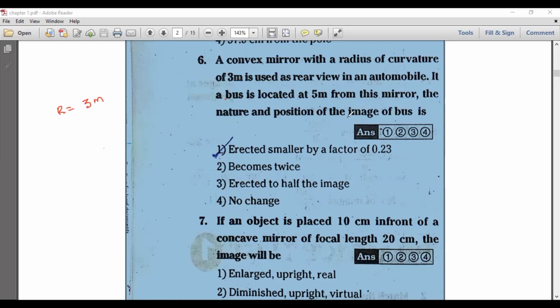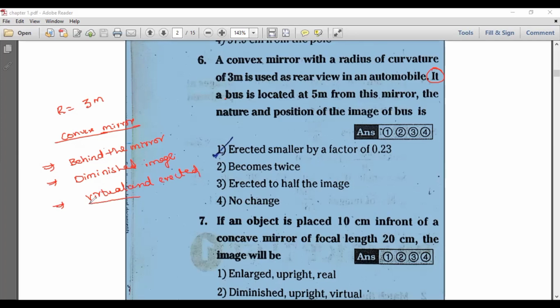A bus is located, sorry, it is not it. If a bus is located at a distance of 5 meters from the mirror, what are the nature and position of the image of the bus? Directly we can say that in a convex mirror, the image will always form behind the mirror, meaning inside the mirror. Behind the mirror is nothing but inside the mirror, and it will be a diminished image, and it is a virtual and erect image.